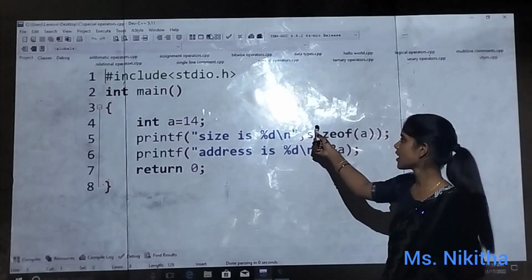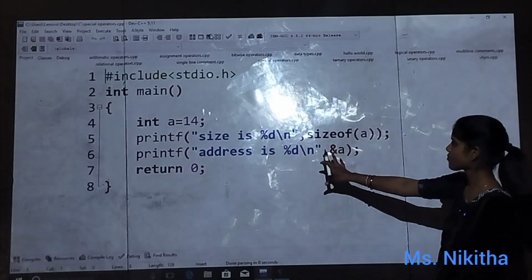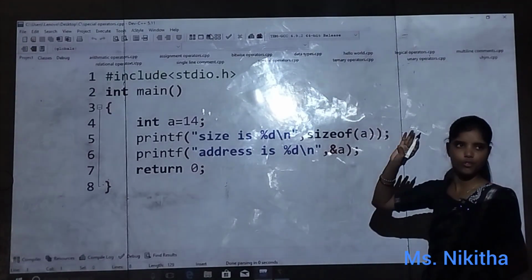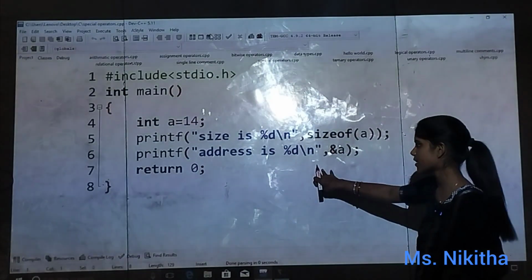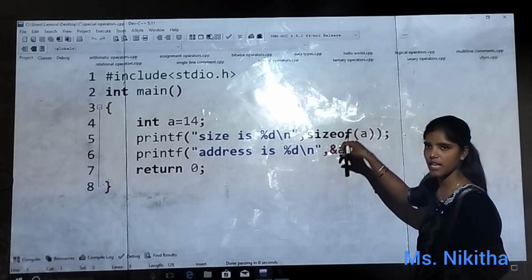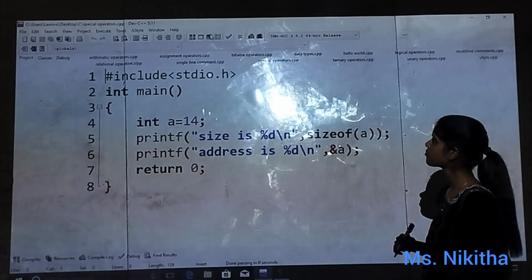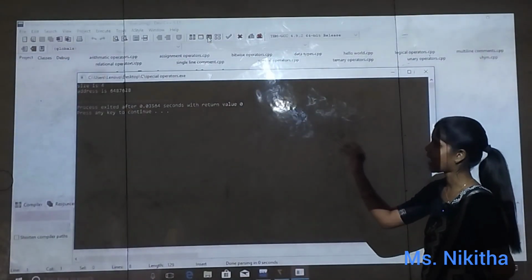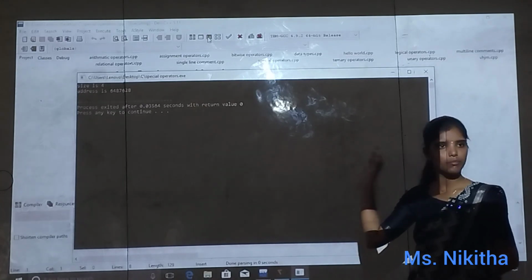So now we are only having size and address. So as per this code, size is for a, it will show 4 bytes. Okay? So size for int is 4 bytes and address is whatever the location it is having, that address will be coming out. Is that okay? Shall we run? So size is 4 and address is some 6487628 we got.